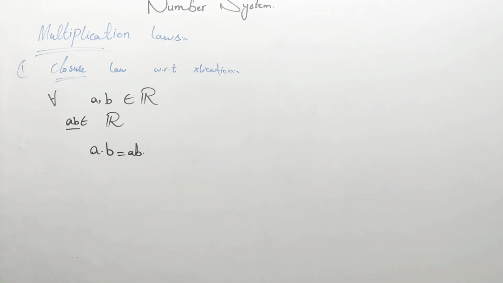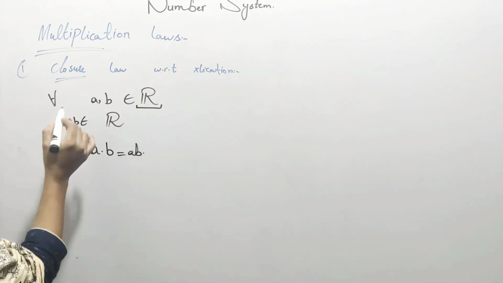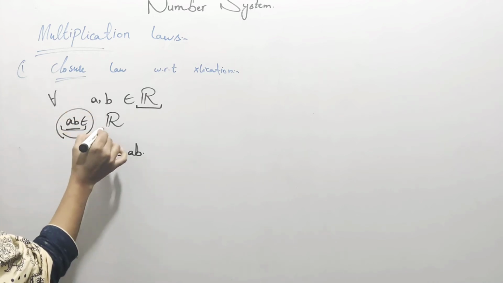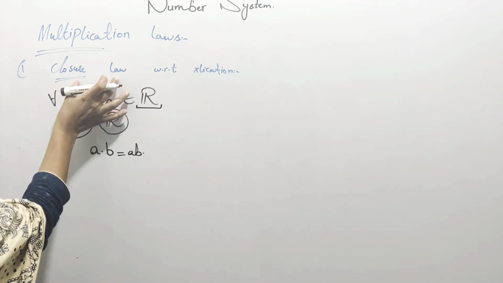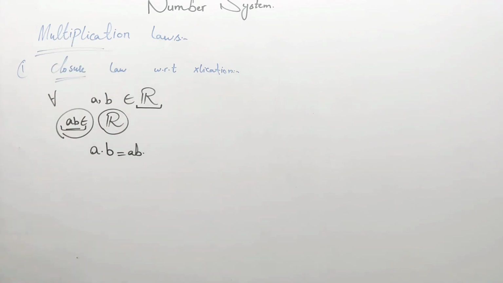This is the closure property with respect to multiplication. Take any two numbers from the real line, then multiply them. The answer will again be a number on the real line. Then you can say that the closure property holds in the real line with respect to multiplication.